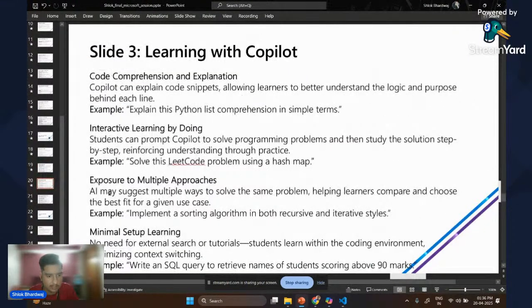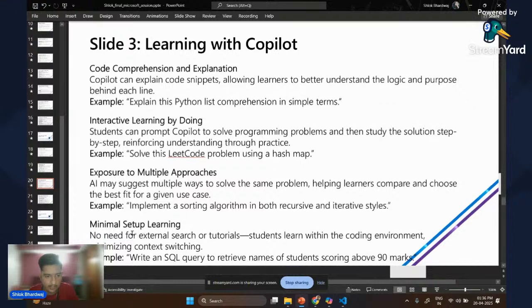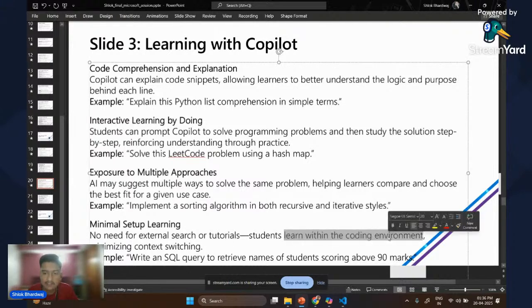Let me just check. Yeah, we were there: implement a sorting algorithm. The last one is minimal setup learning. No need for external search or tutorials. Students can learn directly within the coding environment, minimizing context switching.